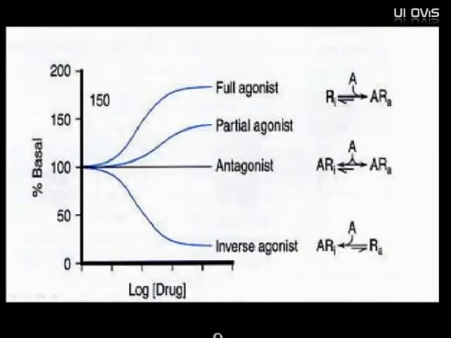An agonist is an exogenous ligand or drug that when it binds to its receptor will produce an effect which is qualitatively similar to that produced by an endogenous ligand. Quantitatively, an agonist may be a full agonist or a partial one.